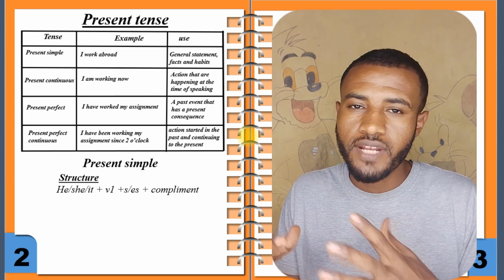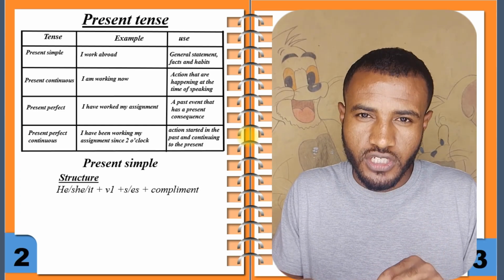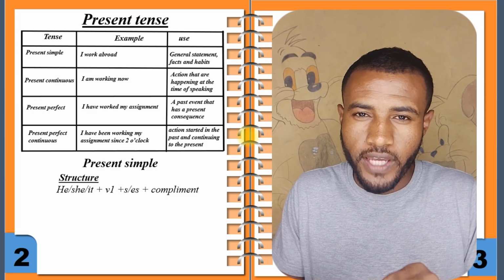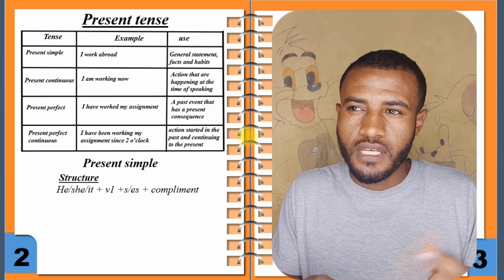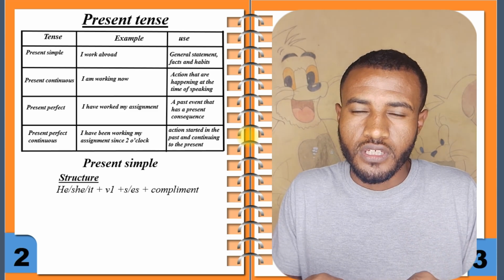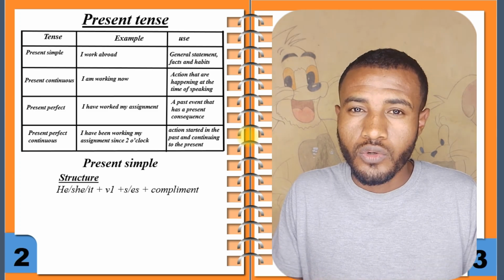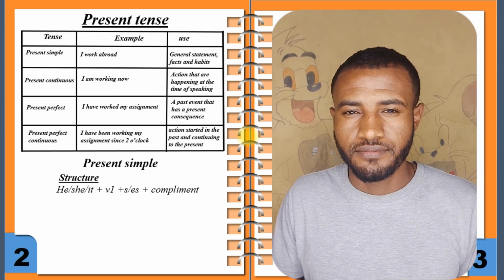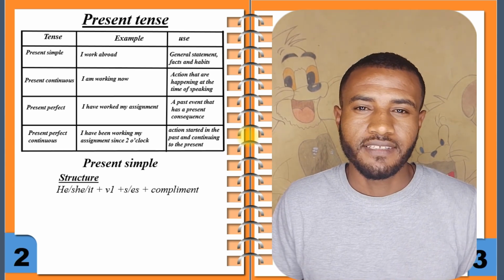We add s to any verb, but when the verb ends with ch, sh, x, s or o, we have to add es at the end of the verb, then plus the complement or the object.